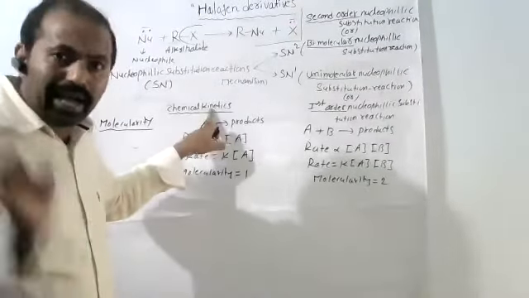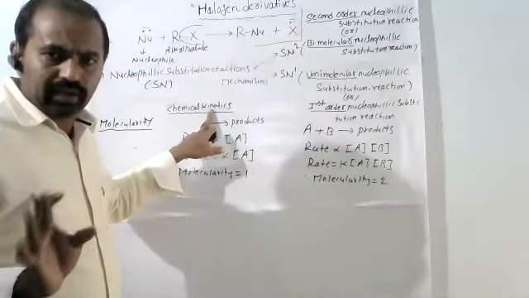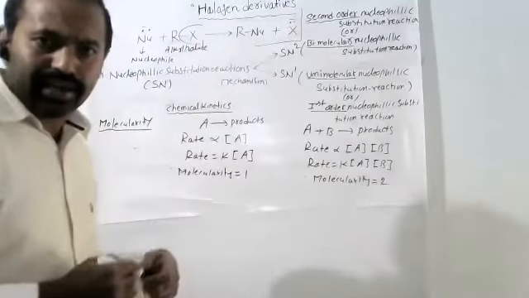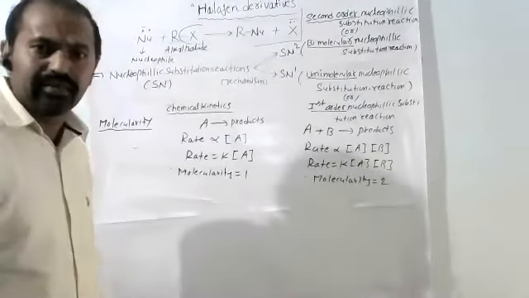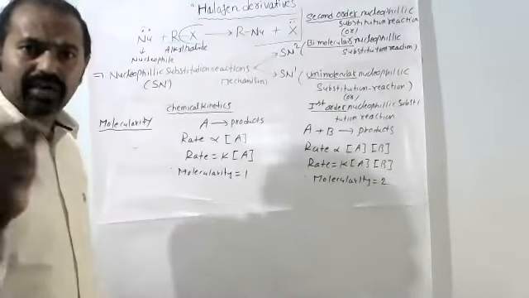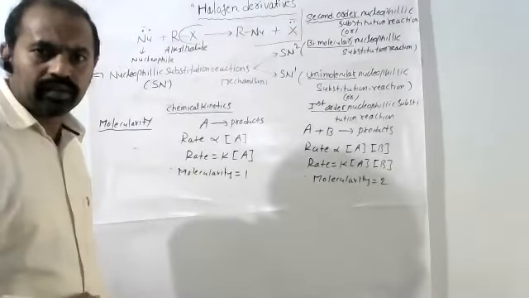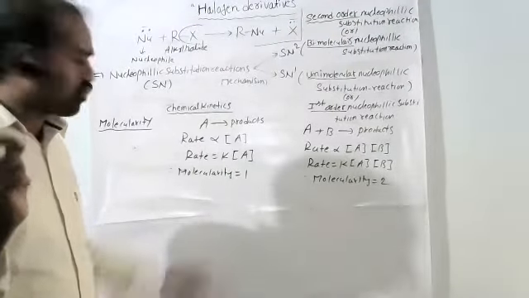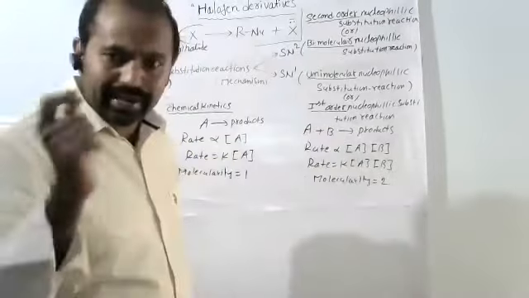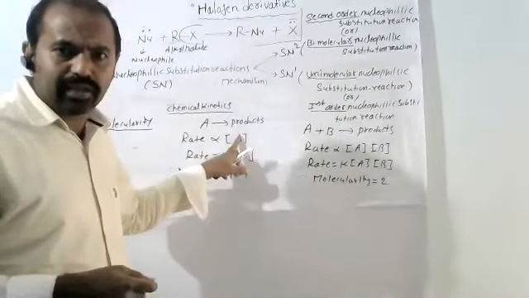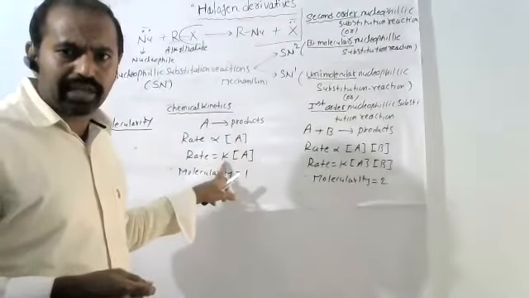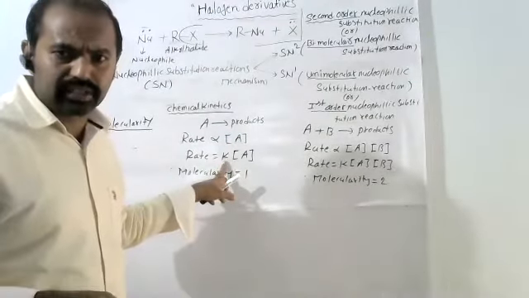According to chemical kinetics, for any chemical reaction the rate is always directly proportional to the product of the concentrations of the reactants. Therefore, rate equals a constant, the rate constant, times the concentration.